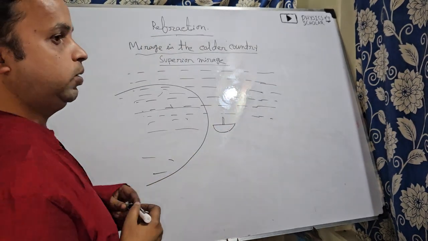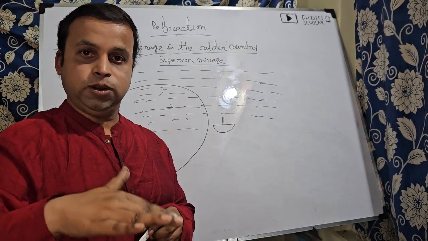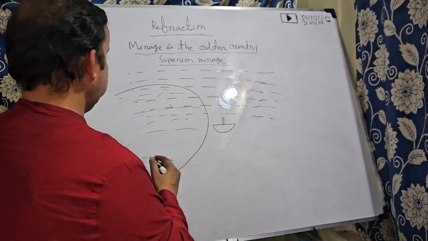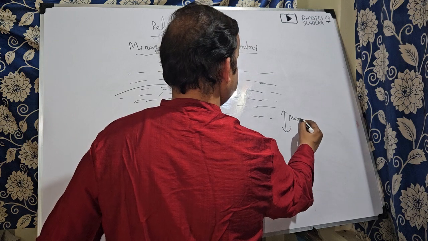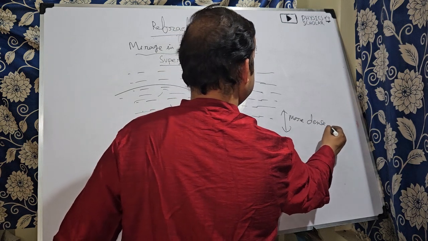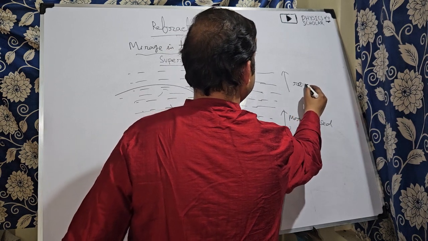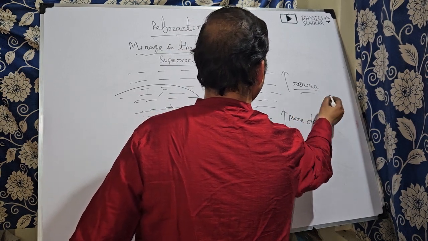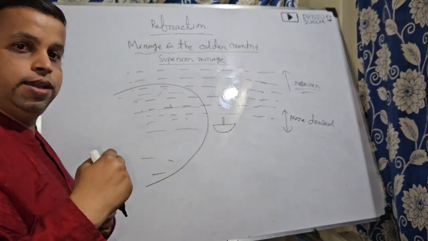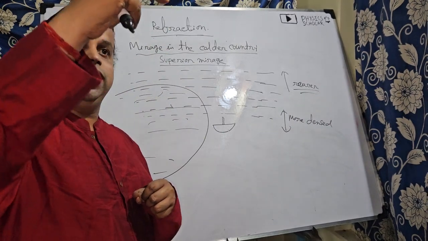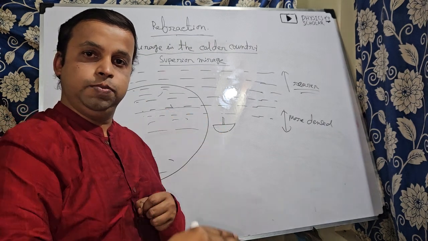The lower part will be more dense because the temperature is very low, and the upper part will be comparatively rarer. If we move upward, it will be rarer and rarer. If we go down, it is denser and denser.